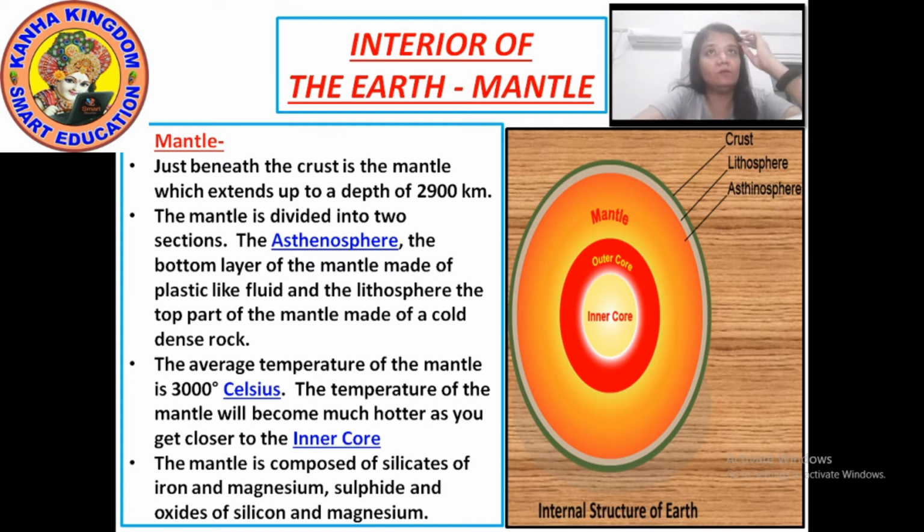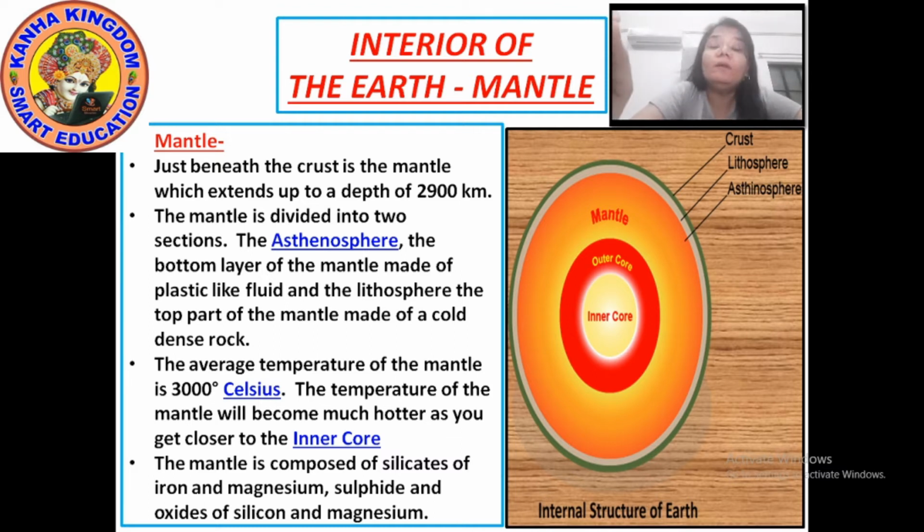So here I repeat again: the mantle is the second layer of the earth, which is beneath the crust. The mantle is divided into two sections, one is the asthenosphere and the second is the lithosphere. The lithosphere is the top part of the mantle, and the asthenosphere is the bottom layer of the mantle.